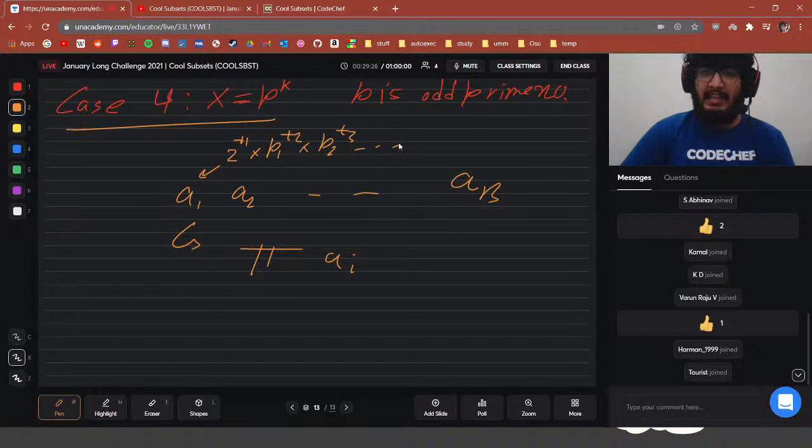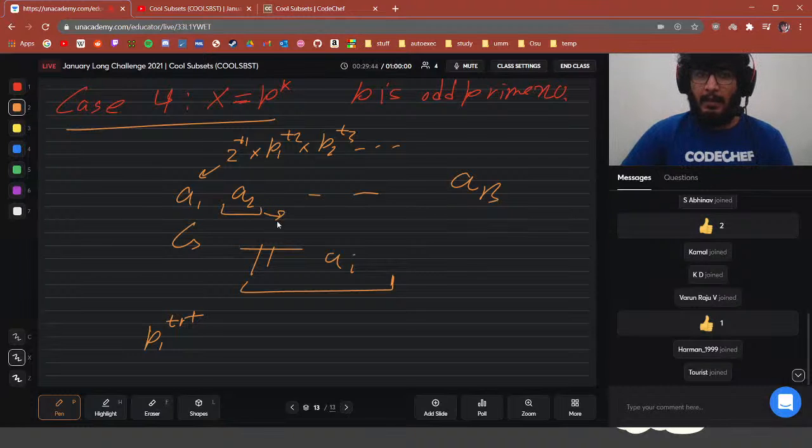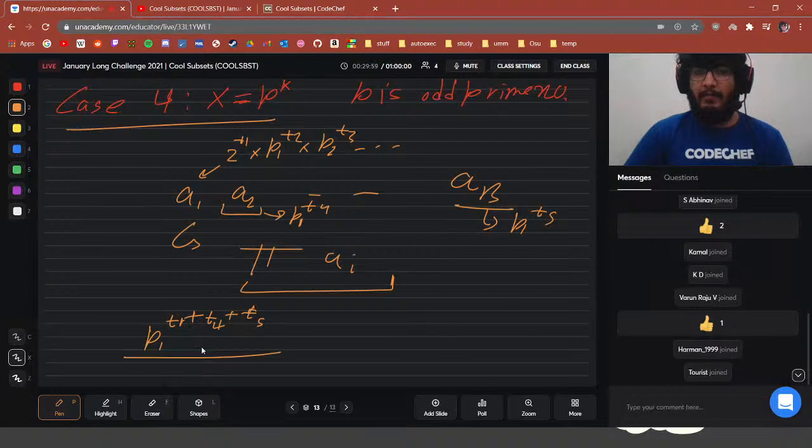When we calculate the final product, it will have p1 to the power t1, plus whatever a2's p1 exponent is, p1 to the power t4, so t1 plus t4. ab has p1 to the power t5, so plus t5 here. So the p1 exponent here would have the sum of the exponents of its constituent values.